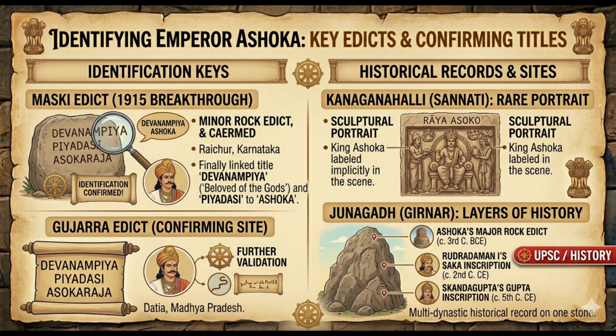We have studied most of the edicts, but there are some key edicts which are important for examination purposes. They are the following. First one is the Maski Edict, which finally linked Devanampiya and Piyadassi to Ashoka. Next is the Gujjara Edict, which gave further validation to Devanampiya Piyadassi being linked with Ashoka. The next one is the Kanganahalli Edict, a very important site where a sculpture portrait of Ashoka is found. And the next important site is Junagadh, in which Ashoka's name is mentioned with other rulers of different time periods such as Chandragupta Maurya, Rudradaman and Skandagupta.